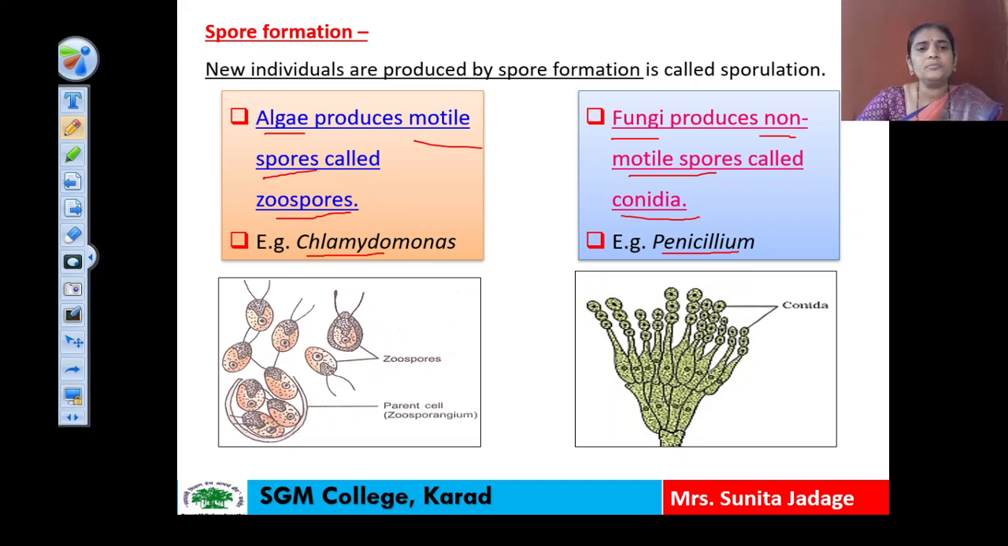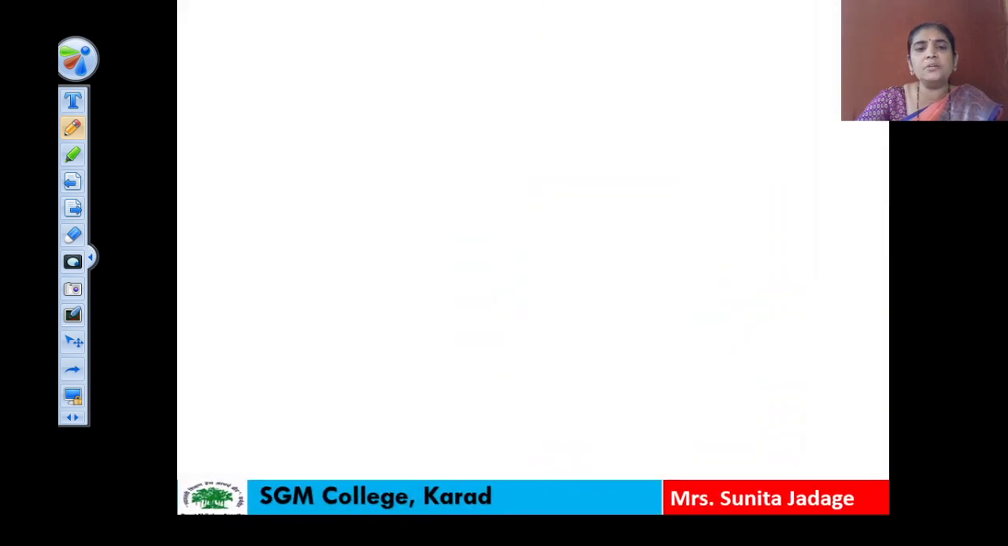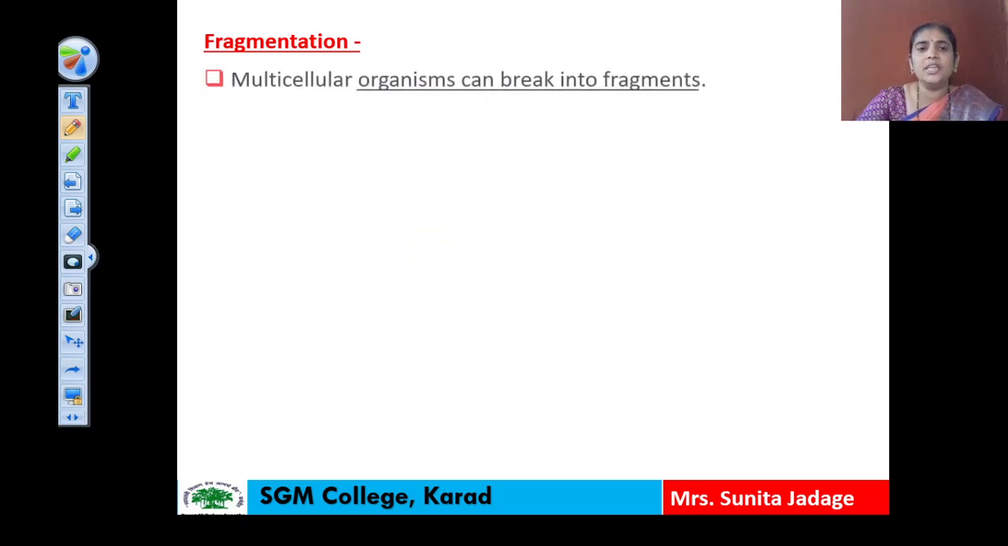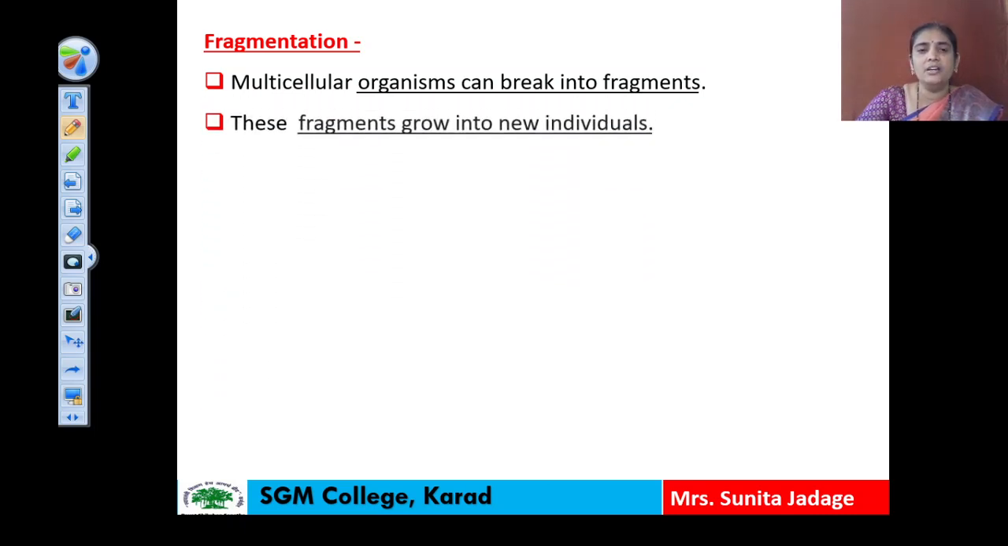Now we have to see the third method. That method is known as fragmentation. It is a very simple method. In this method, the multicellular organism breaks into a number of fragments, and then from each fragment a new individual will grow. And the example here is Spirogyra.